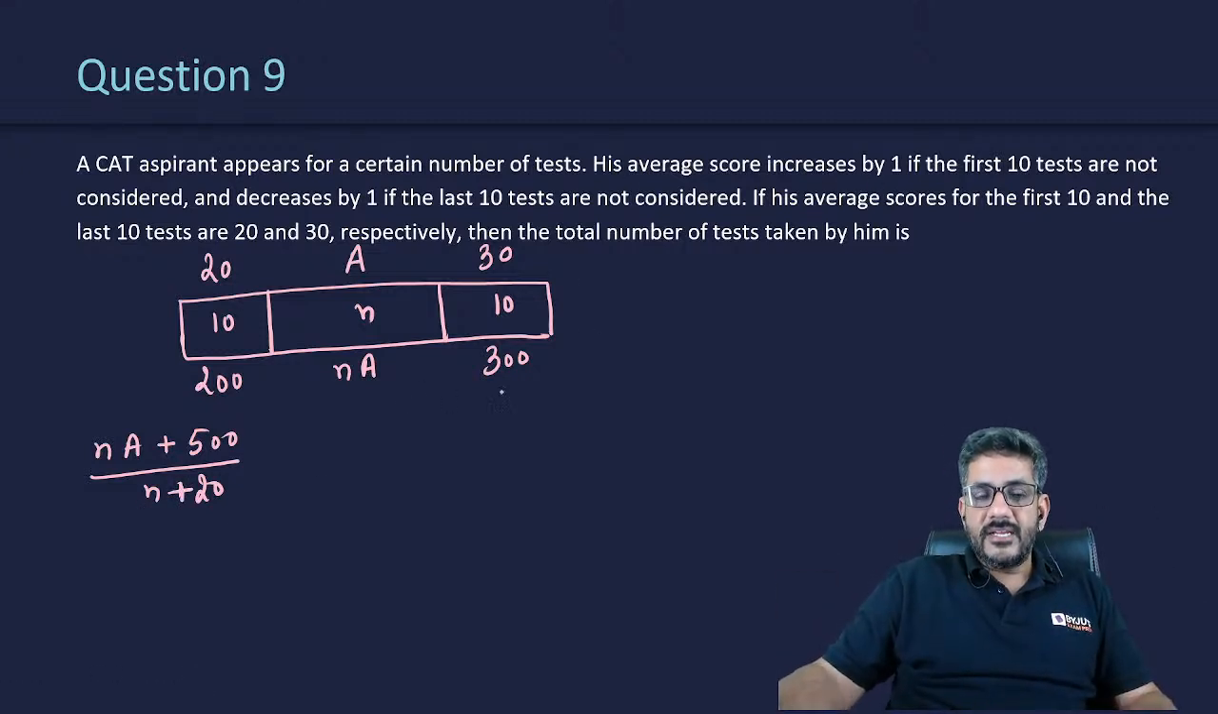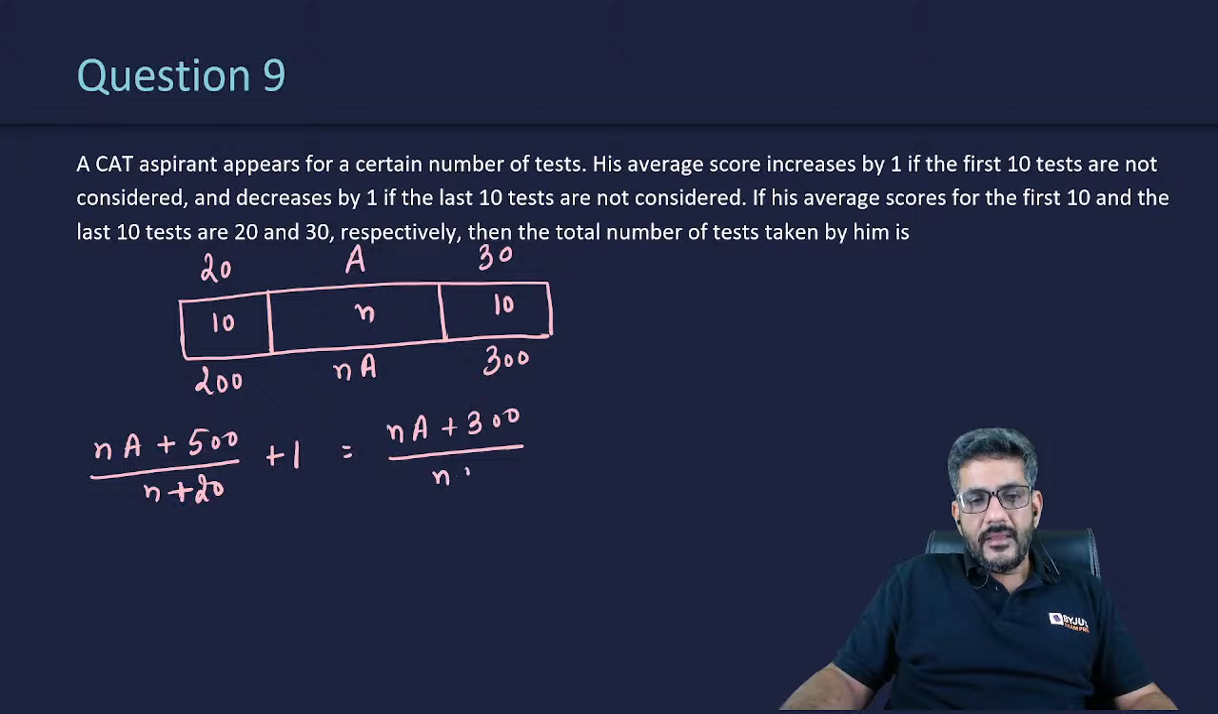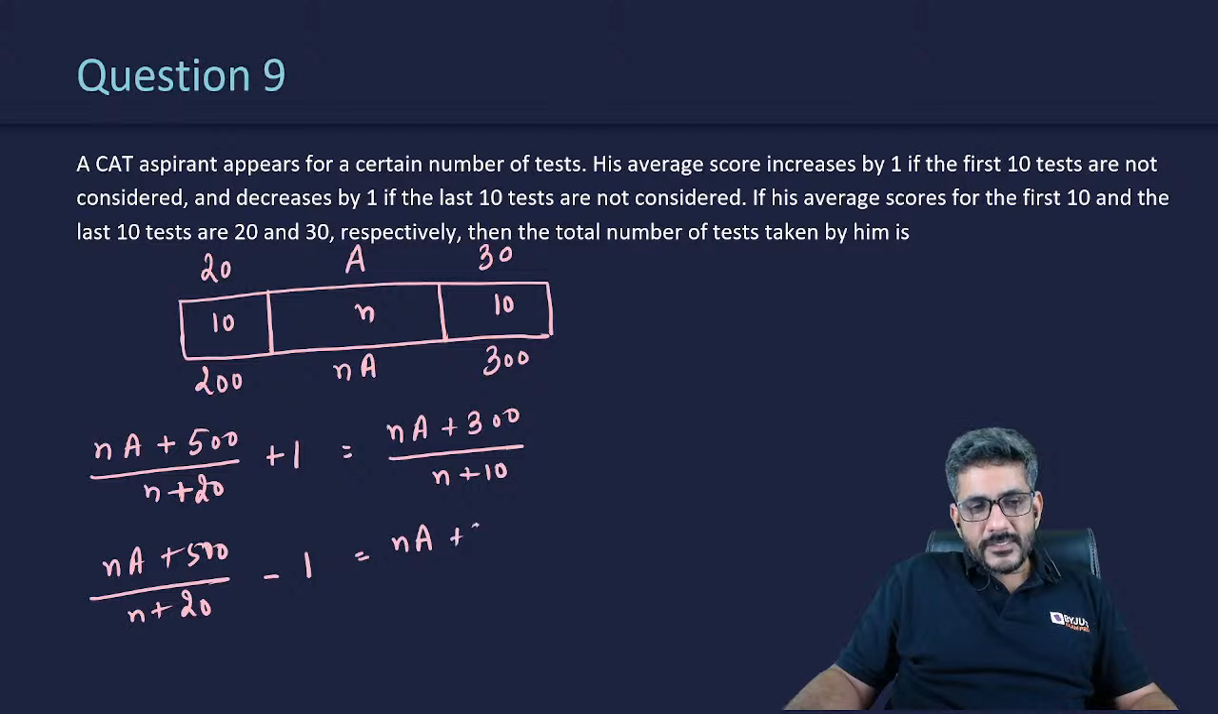He says this average increases by 1. ये 1 से इंक्रीज हो जाती है कब? If the first 10 are not considered. अगर मैं first 10 को ना कंसीडर करूं तो टोटल कितना आएगा? nA plus 300 divided by n plus 10. And it will decrease by 1 if the last 10 are not considered. तो अब जरा अगर मैं लास्ट 10 को ना कंसीडर करूं तो कितना बनेगा? nA plus 500 by n plus 20 minus 1 is equal to nA plus 200 divided by n plus 10.